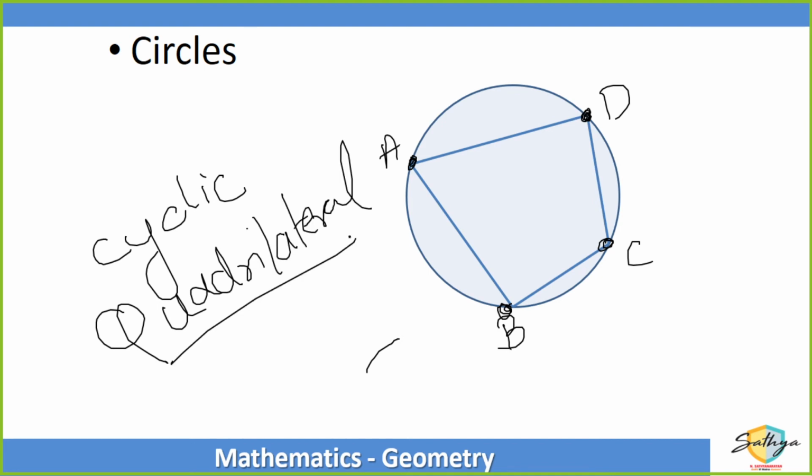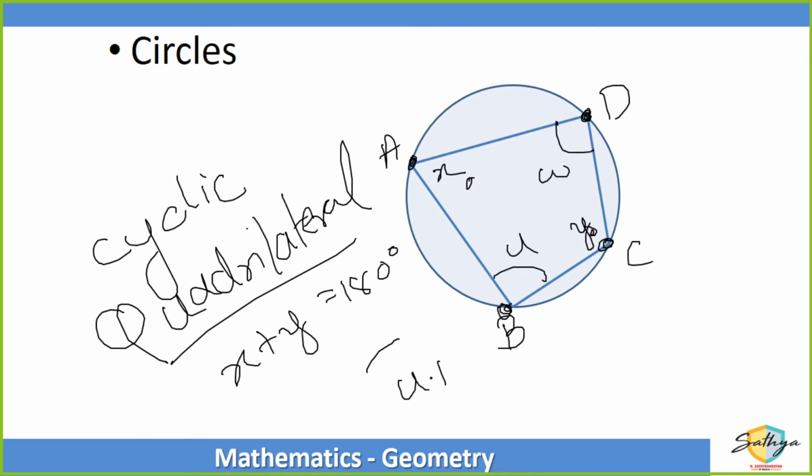Such a quadrilateral is known as a cyclic quadrilateral, in which the opposite angles, I repeat, the opposite angles will always add up to 180 degrees. So if this is U and this is W, then the sum of opposite angles will always be 180 degrees. Understood?